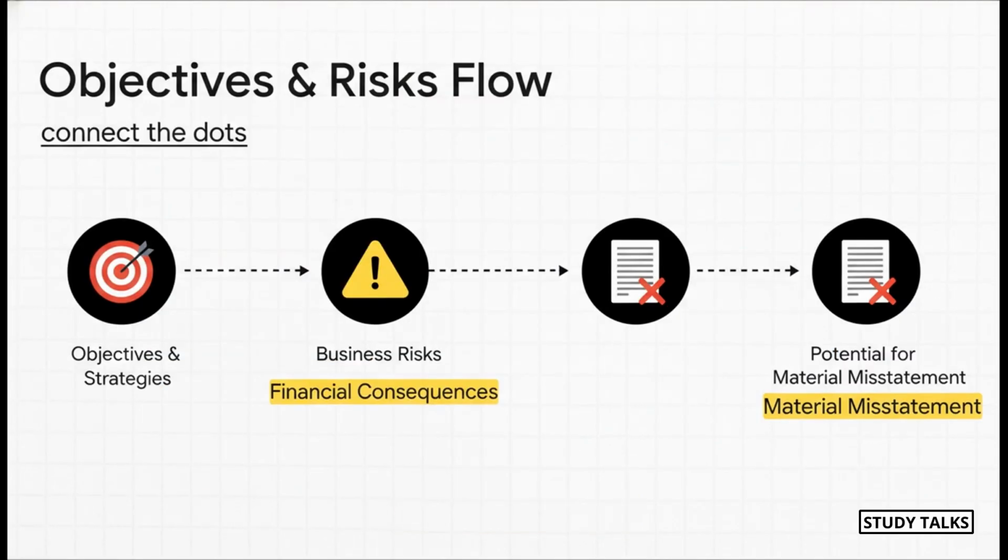And that brings us to step 4, objectives, strategies, and of course, the business risks that go with them. What's the company actually trying to do? I mean, look at the examples here. Maybe they're trying to expand, but there's a risk they get the demand all wrong. Or they launch a new product and suddenly face liability risks. The key thing for us as auditors is to connect the dots. We have to spot these business risks and ask, okay, how could this mess up the financial statements?